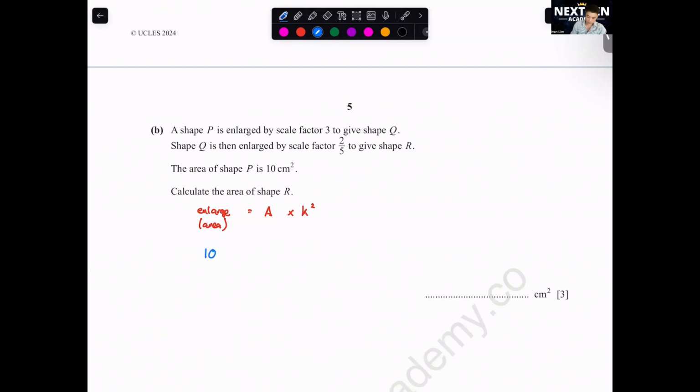They say enlarge by scale factor 3, so you're not going to multiply by 3. You multiply by 3 squared because you are enlarging for area. Then you get Q. Now you multiply one more time by 2/5 squared to get R. Okay, calculate this. You will get